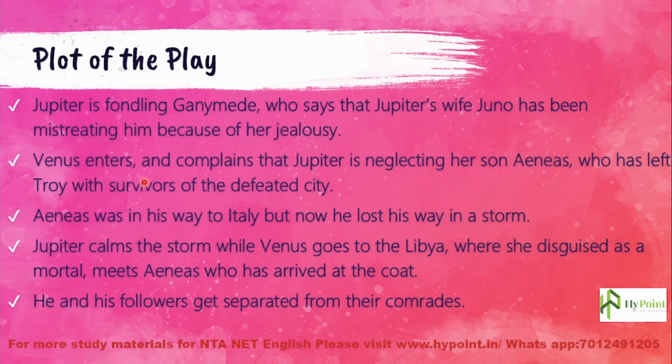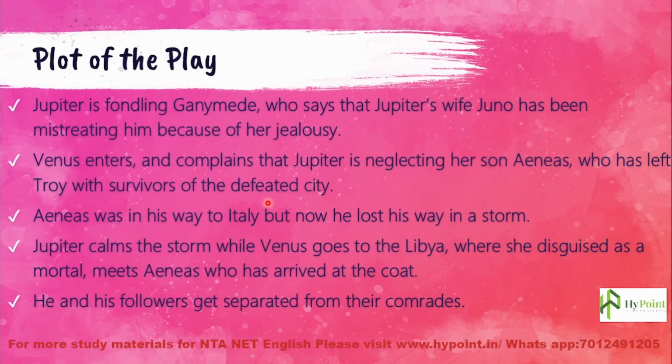And Venus enters. While they were having this talk, Venus enters and complains that Jupiter is neglecting her son Aeneas. We all know that Aeneas is the son of Venus, and Venus complains to Jupiter that he is neglecting Aeneas, who has left Troy with survivors of the defeated city.